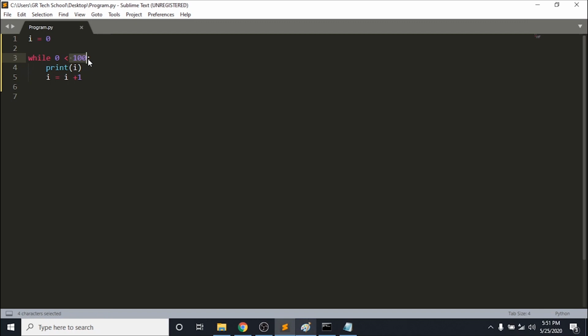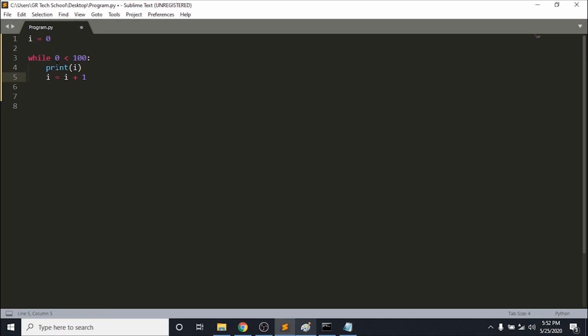0 is less than 100 is true. Yes, 100 is a bigger number, 0 is a smaller number. So this condition becomes true, and this block of code will be executed. Then it prints i to the screen. After that, what happens? It increases i by 1. For example, 0 becomes 1, 1 becomes 2, then 3, and so on. Every time the loop runs, it adds an extra 1 to i. So this line of code is nothing but adding one to i.